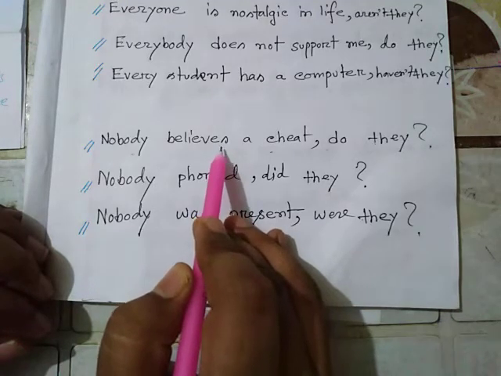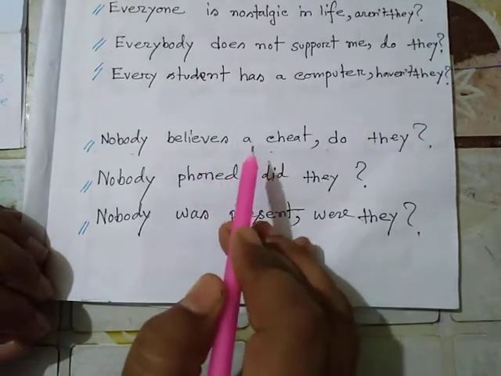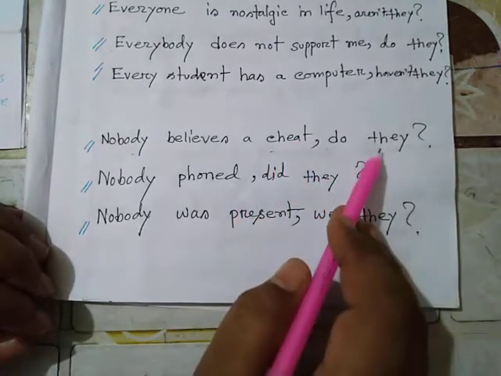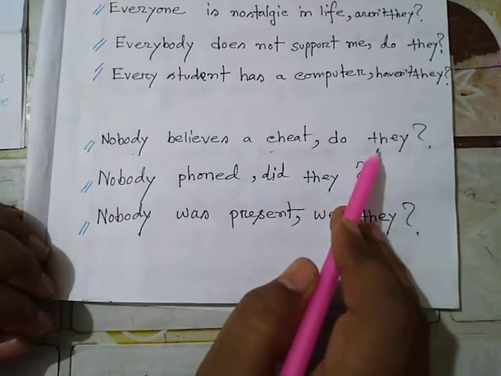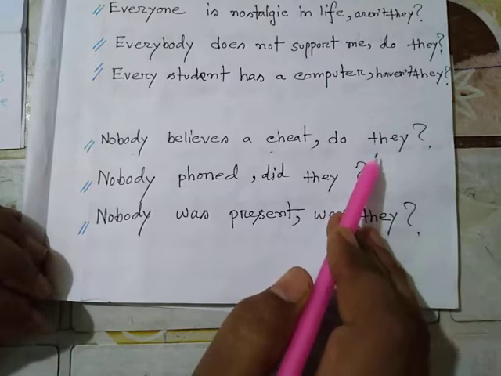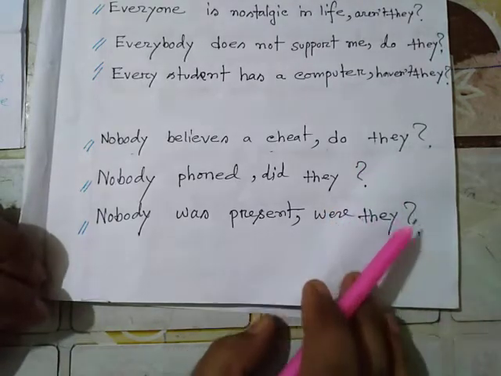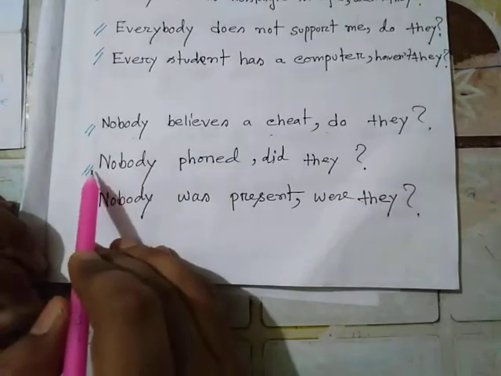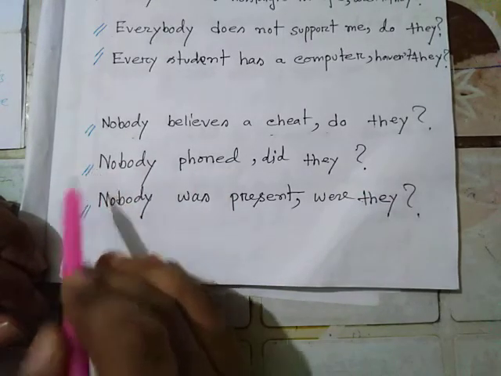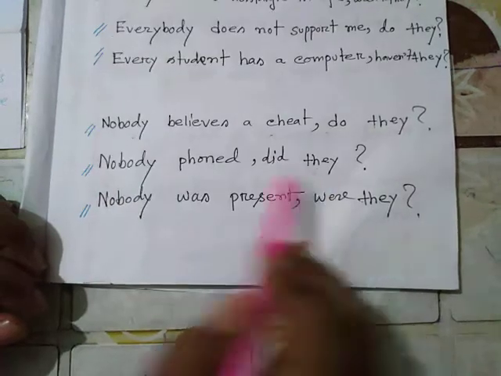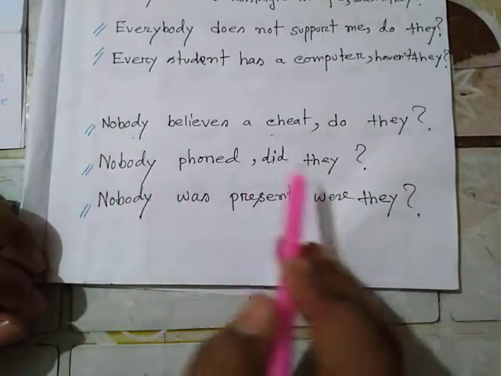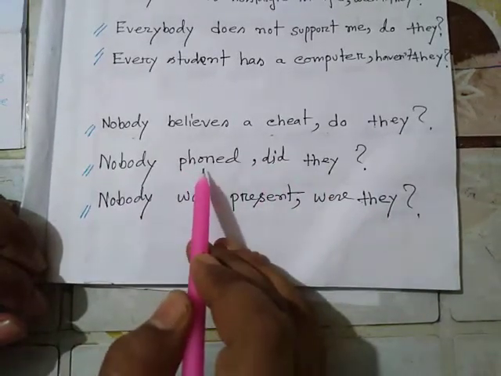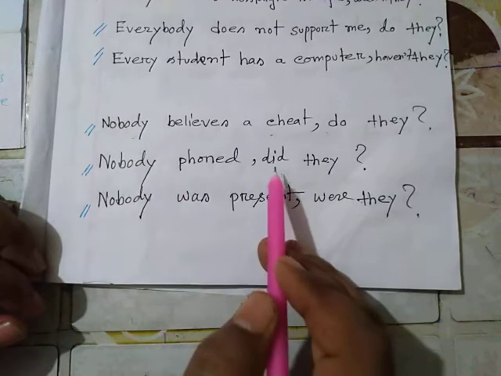They want to use does here, but remember we can't use does before or after they because it is not grammatically matched. Nobody phoned, a past indefinite negative statement. For nobody take they, and for a past indefinite statement take did.